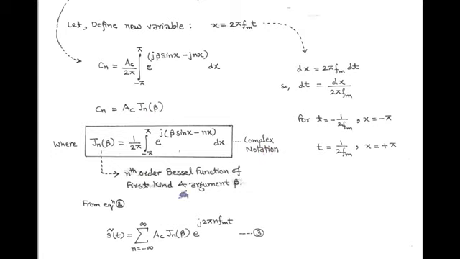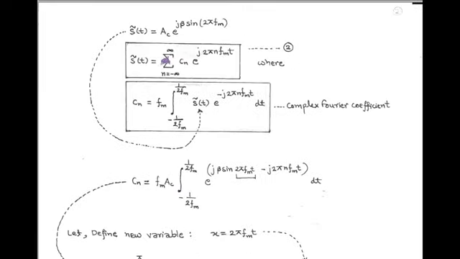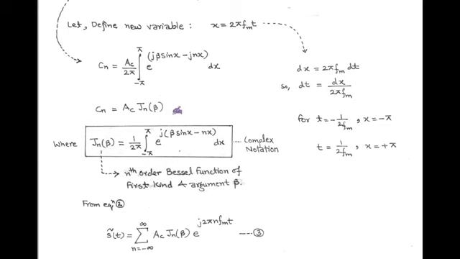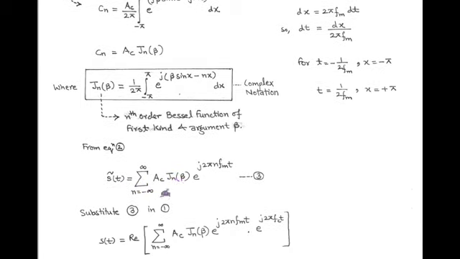Now from equation 2, that is s tilde of t equals summation n equals minus infinity to infinity Cn e to power j 2 pi n fm t. We put the complex Fourier coefficient Cn equals Ac Jn(beta), and s tilde of t, that is the complex envelope of FM, can be written in terms of Bessel function. Call it equation 3.